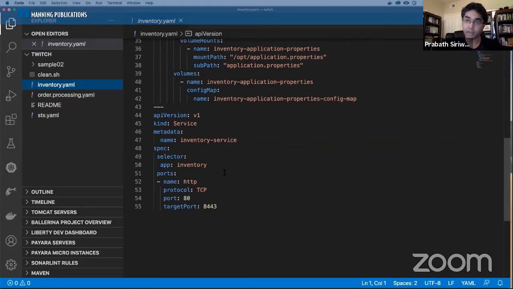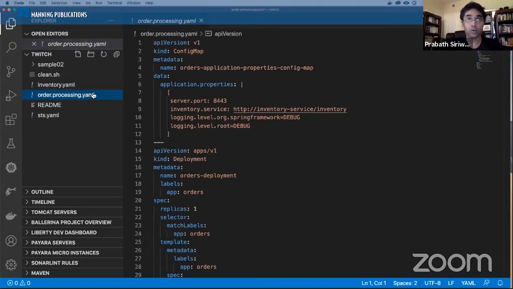From my curl client, I don't need to talk to the inventory microservice. It's something that we don't want to expose outside the Kubernetes cluster. So here I haven't specified a service type. When you don't specify a service type, by default Kubernetes uses cluster IP. So you cannot access a Kubernetes service of the cluster IP type from outside the Kubernetes cluster.